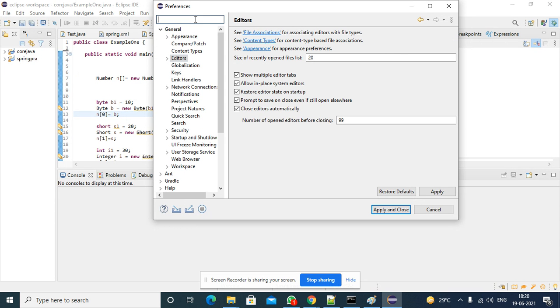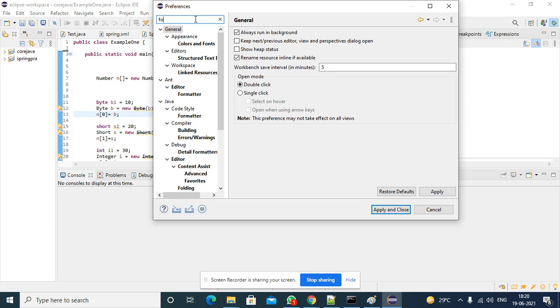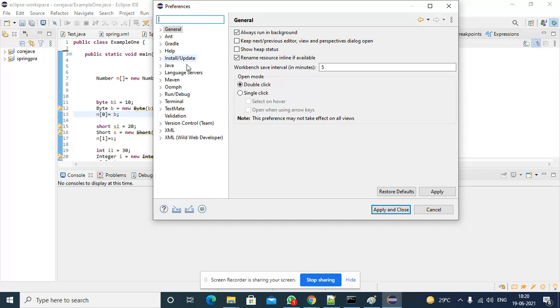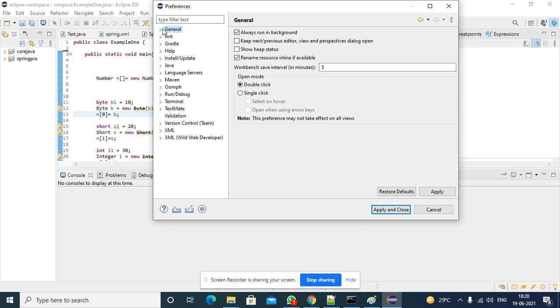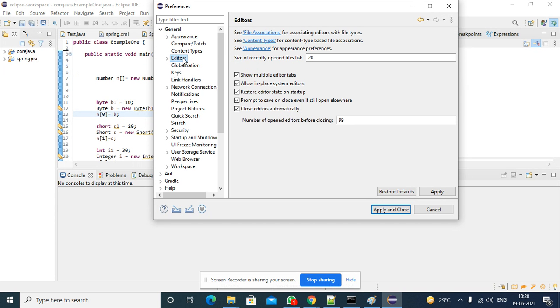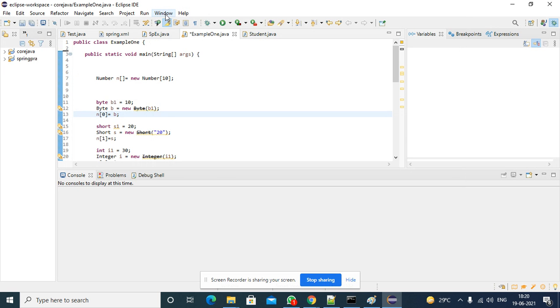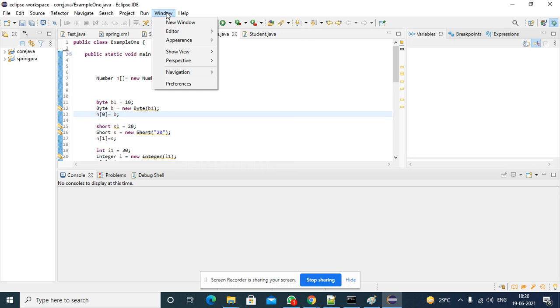Someone please search, is there any font? How to change the size? Appearances, Windows preferences. Where from Windows only? Appearances.